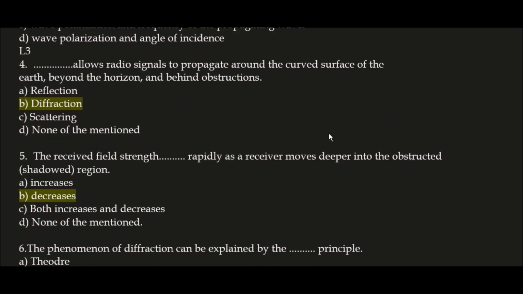Next question. Blank space allows radio signals to propagate around the curved surface of the earth beyond the horizon and behind obstructions. Your correct answer is option B, diffraction. Diffraction allows radio signals to propagate around the curved surface of the earth beyond the horizon and behind obstructions.